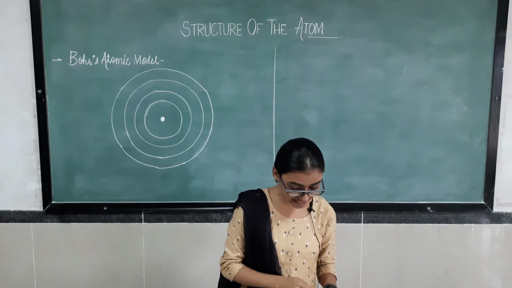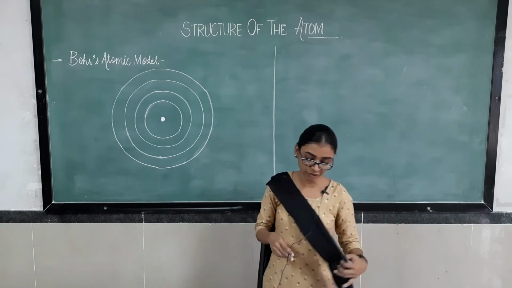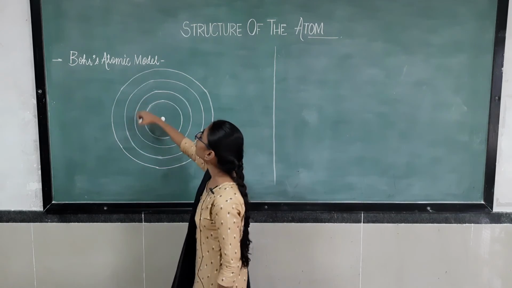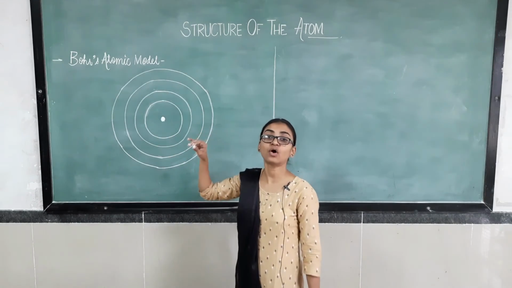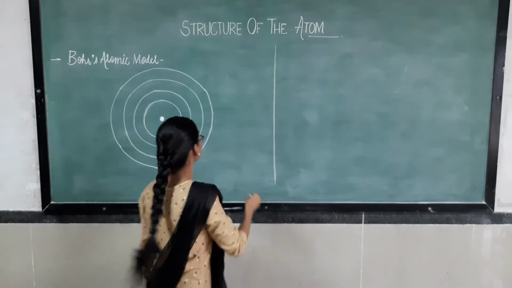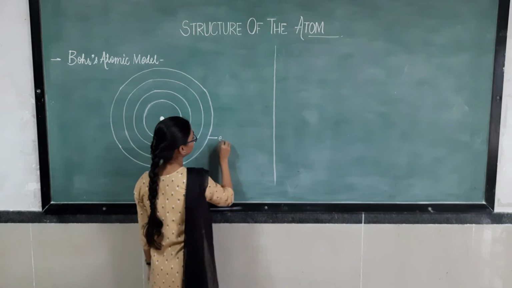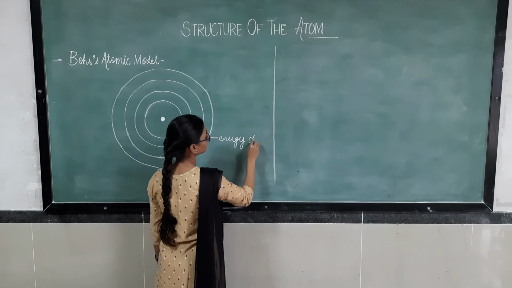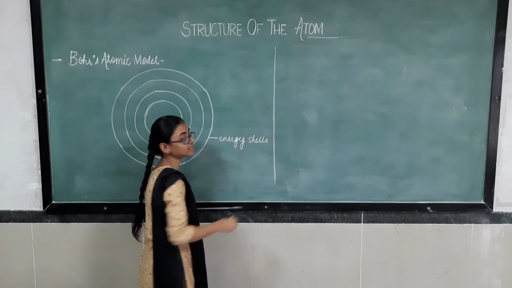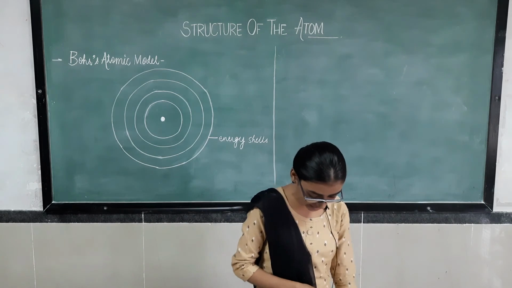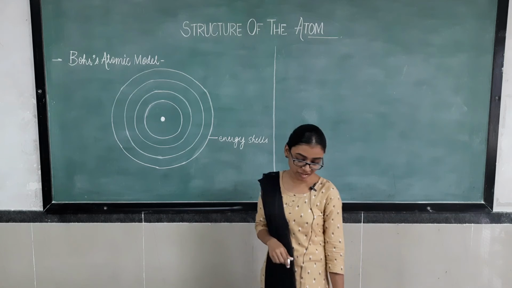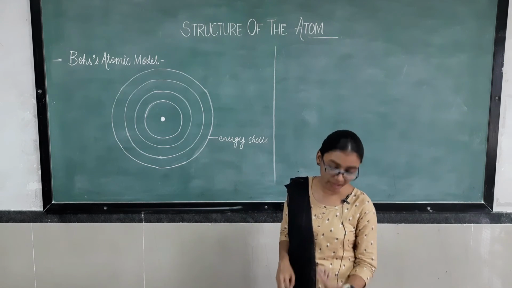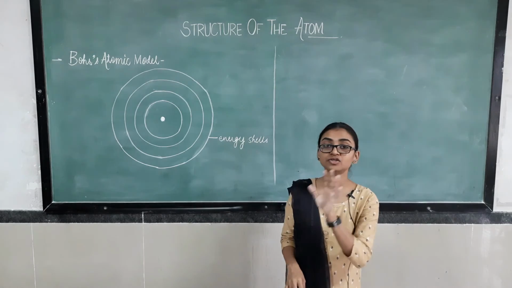So these orbits or shells are called energy levels in an atom. These orbits are known as energy shells. Now, these orbits or shells are represented by the letters K, L, M, N or by numbers n equals 1, 2, 3, 4.